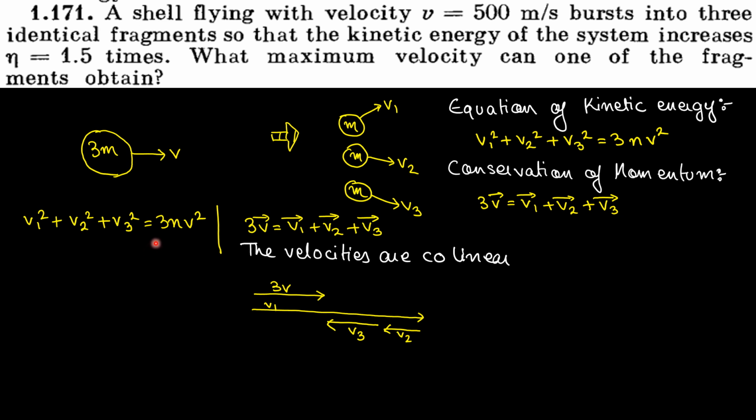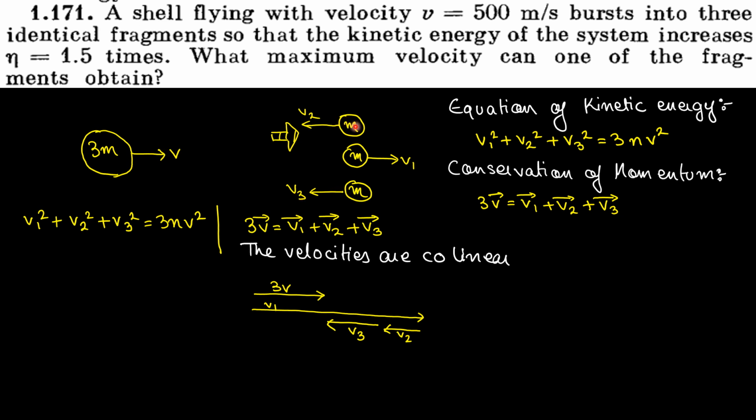Fair and fine, you can do that, but my condition is being blocked by this equation. First let's see the situation. After explosion, instead of v1, v2 and v3 going in these ways, v1 would be in this direction, whereas v2 and v3 would be in the opposite direction, such that v1 minus v2 minus v3 should be equal to 3v.